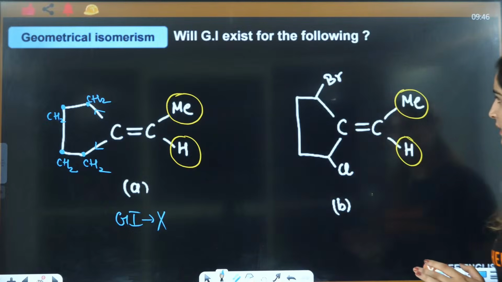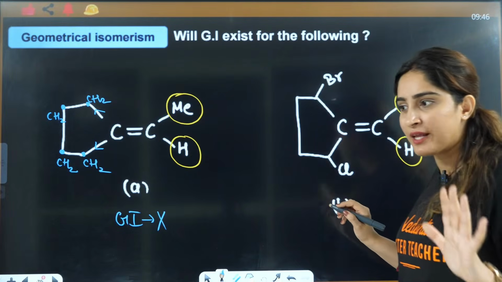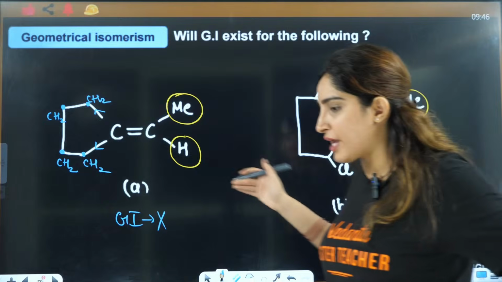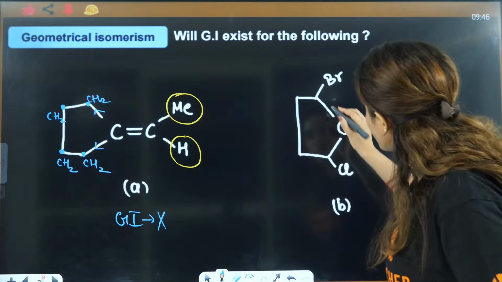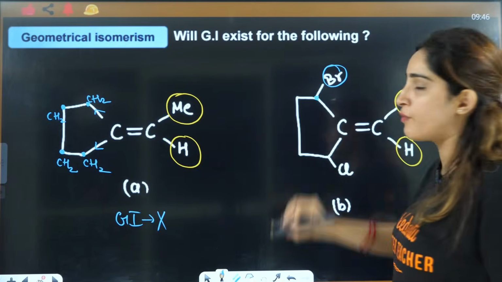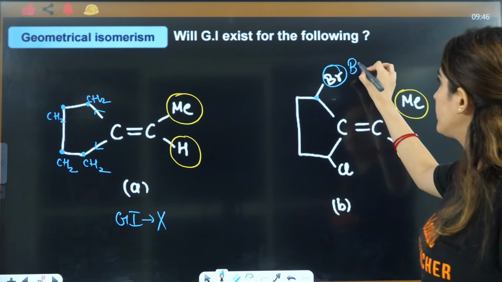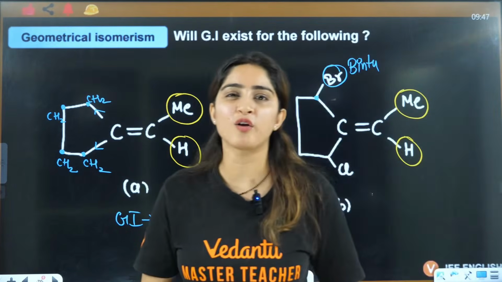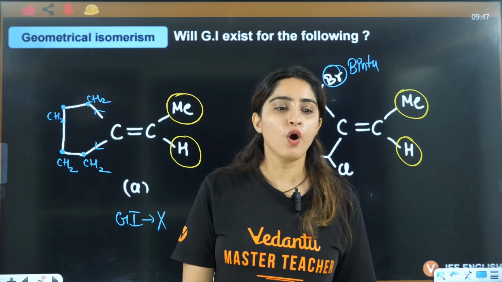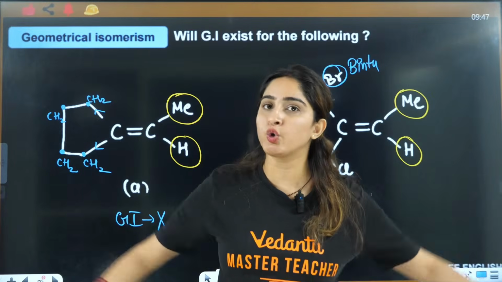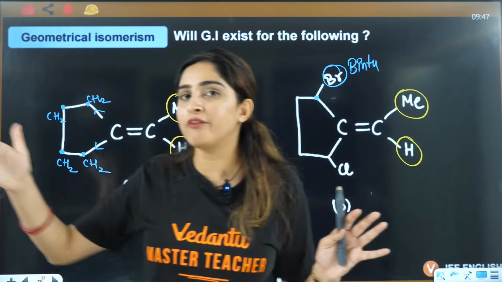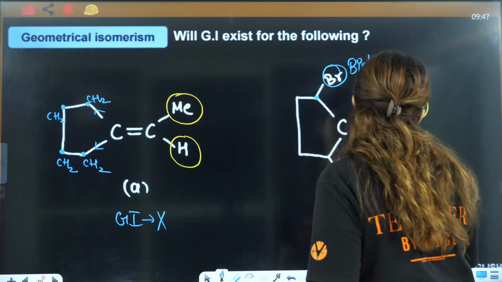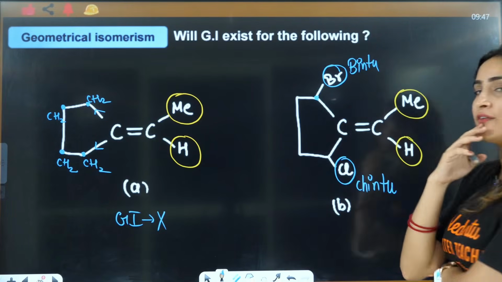Now let's talk about this one. Here, usually how I explain to my students, let's see. There are two ways of going to your friend's house, right? Like always there are two or more ways in India to go somewhere. So in the first way, if you go, you will meet Bintu. You will say, hi Bintu. And in the second way, you will meet Chintu. Now tell me, how can both the ways be the same?